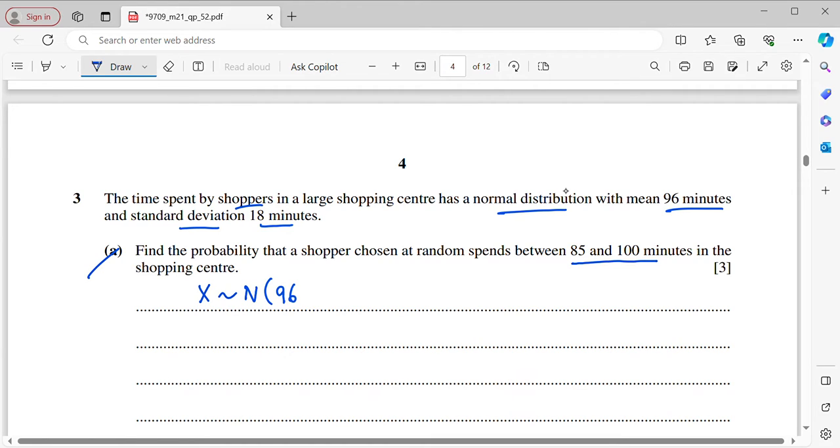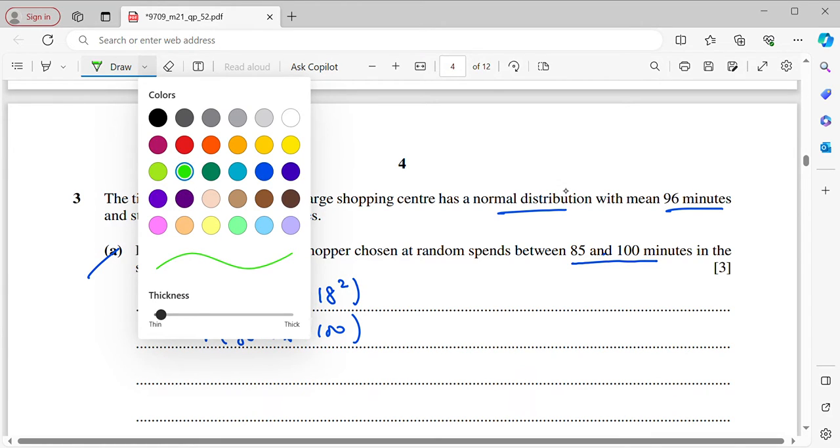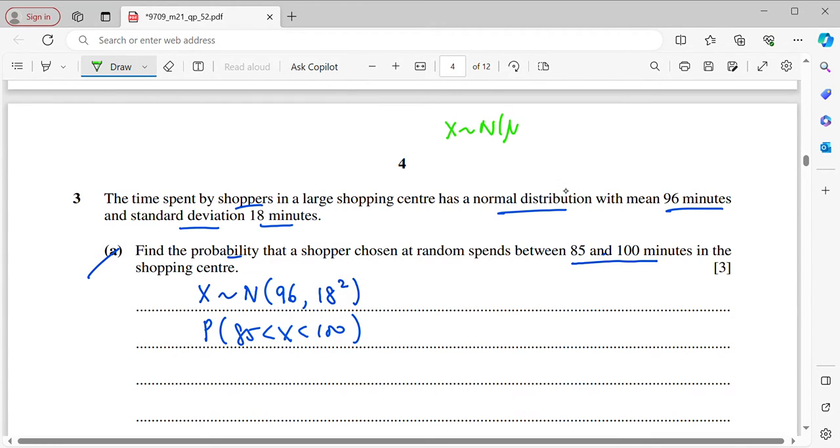The mean is 96, standard deviation is 18. So we always write variance, therefore it is 18 squared. And now you need to find the probability that X is between 85 and 100. Okay, so now we need to standardize it by using the formula. If your X is normally distributed with mean mu, variance sigma squared, then Z is going to be X minus mu over sigma.